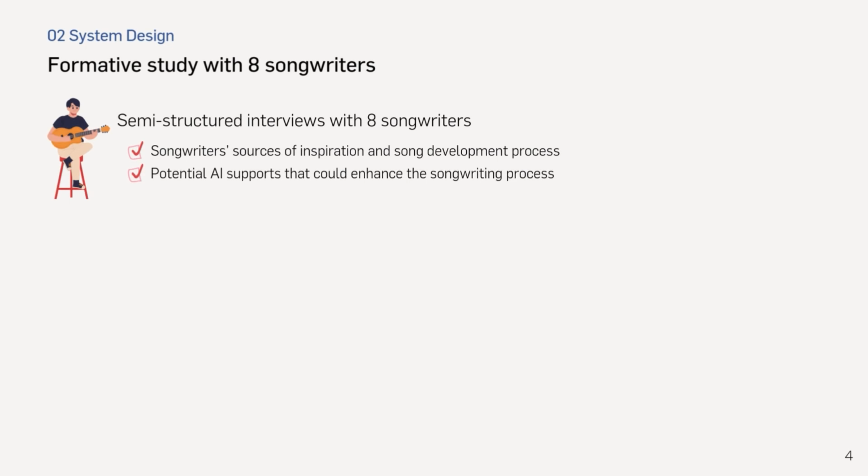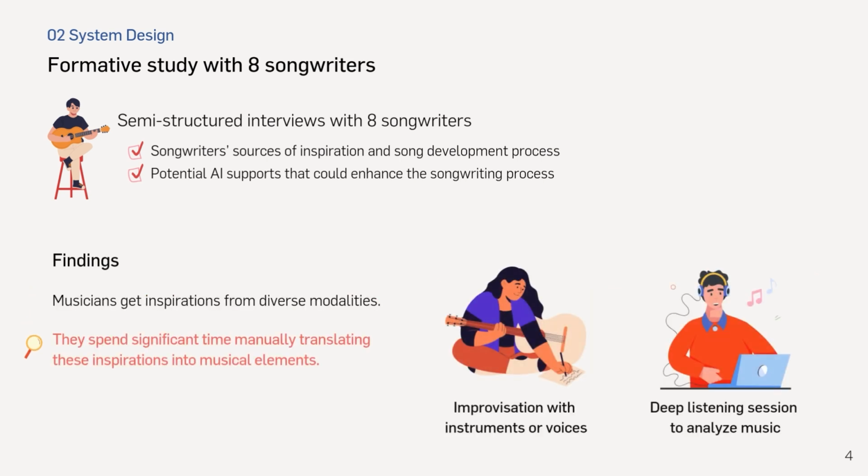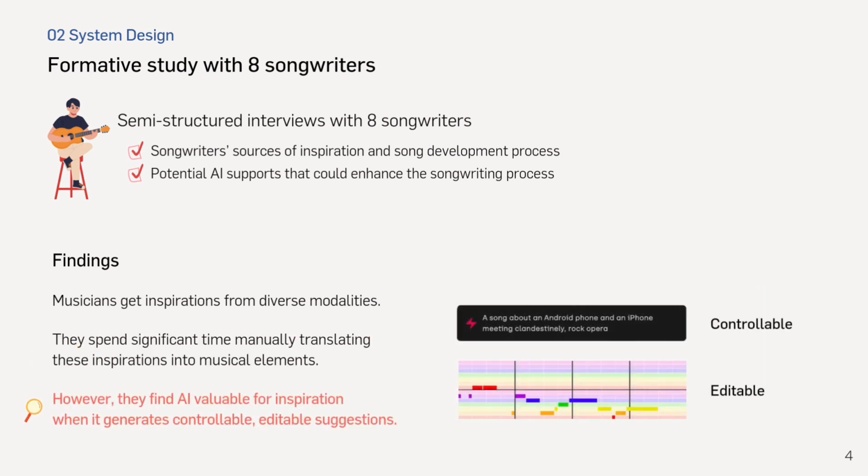We began with a formative study to understand how songwriters develop songs from inspirations and how AI could enhance this process. The first finding was that musicians drew inspirations from diverse modalities: narratives, visuals, and music. For example, participants cited books they were reading, personal experiences, action movie scenes, and favorite songs as sources of inspiration. Once they got inspirations, they spent a huge amount of time manually translating these ideas into musical elements, often through improvisation or analyzing music. Lastly, participants emphasized that AI-generated suggestions are most valuable when they're both controllable and easily editable.